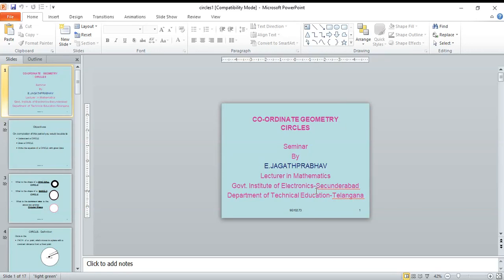Today we are going to discuss circle. In coordinate geometry, circle is one of the parts. In previous classes we discussed straight lines, formation of different types of straight lines, and intersection of straight lines.